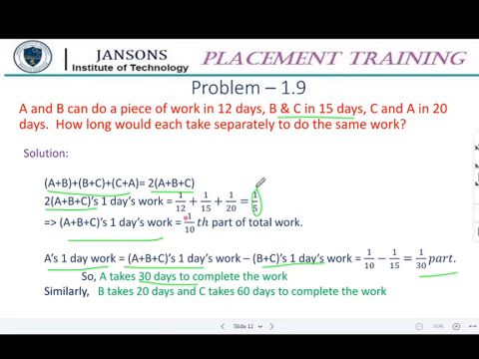For B, if we need to find out B's, then A plus C is to be subtracted. It is 1 by 10 minus 1 by 20. This is nothing but 1 by 20. Right? Half of 1 by 10 is 1 by 20, so the remaining half is automatically 1 by 20. So 20 days are required by B to complete the work all alone.